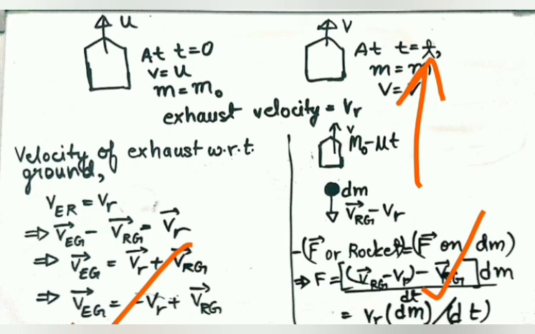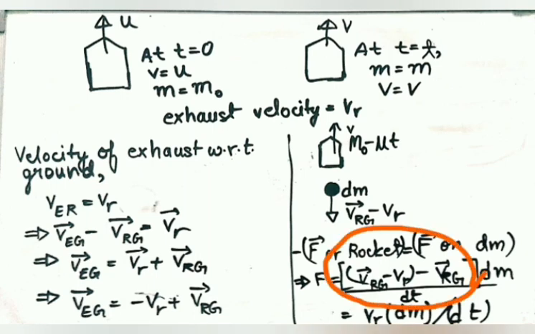So there is a change in velocity, multiplied by mass, so this is the change in momentum. Per unit time, it is the rate of change of momentum, so this is the force. Exhaust velocity is the relative velocity into dm by dt. So it makes the thrust force.